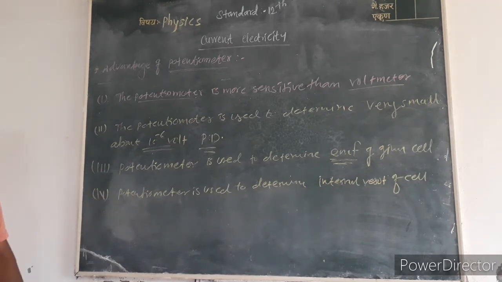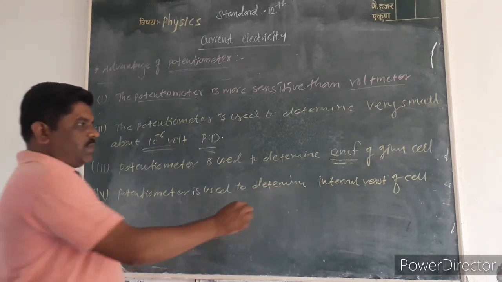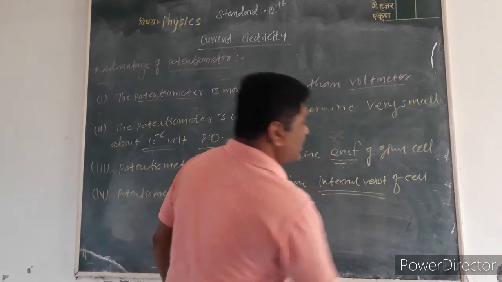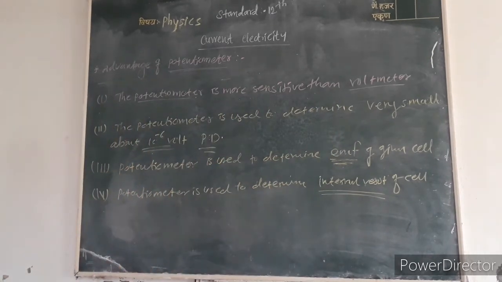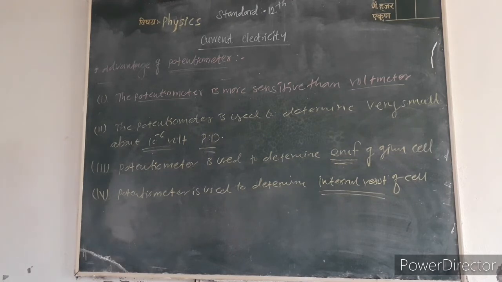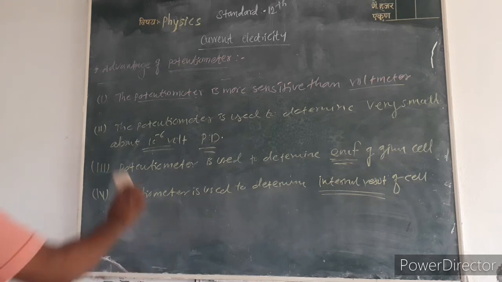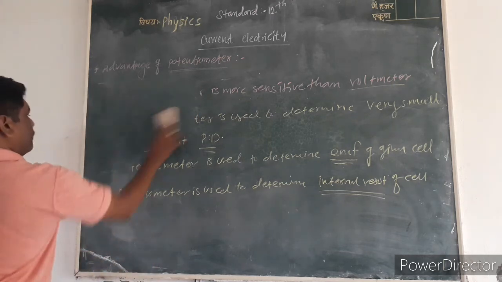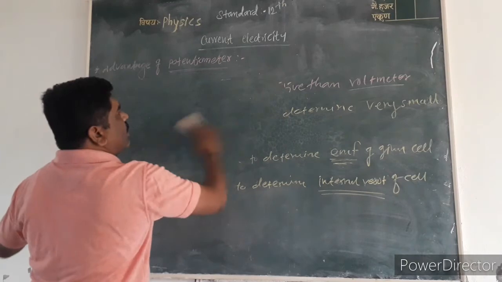The potentiometer is also used to determine the internal resistance of a cell. This is the advantage of the potentiometer over the voltmeter. There are two disadvantages of the potentiometer,